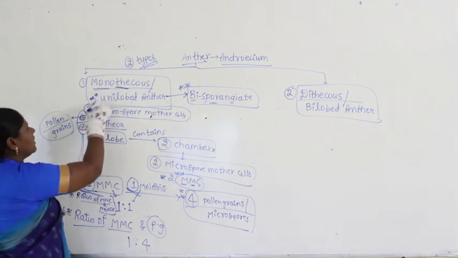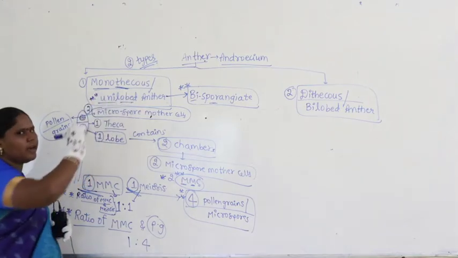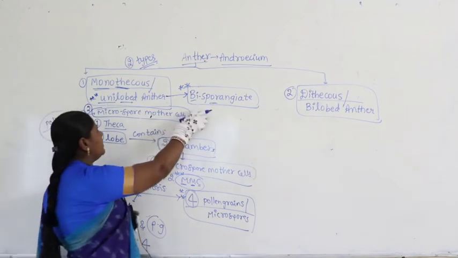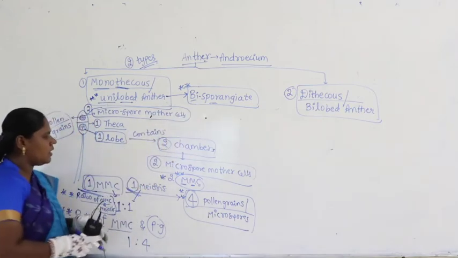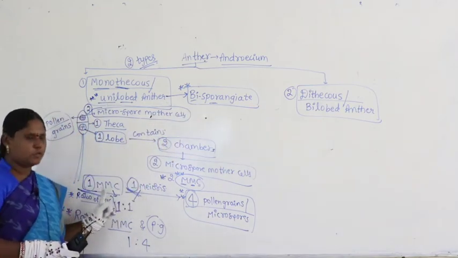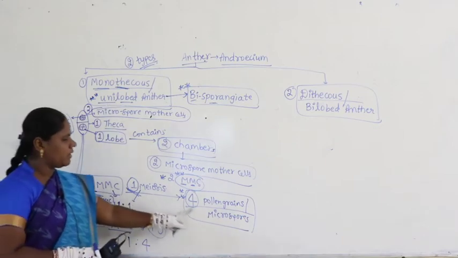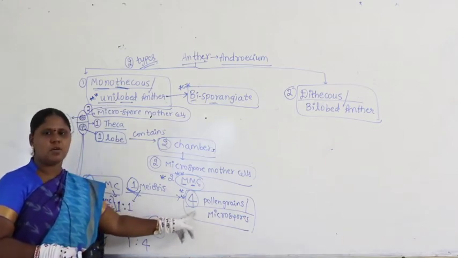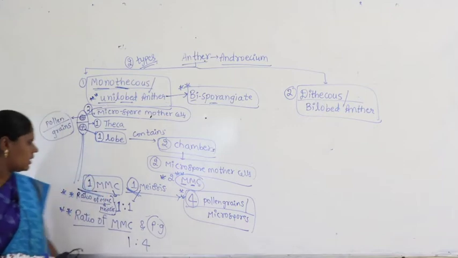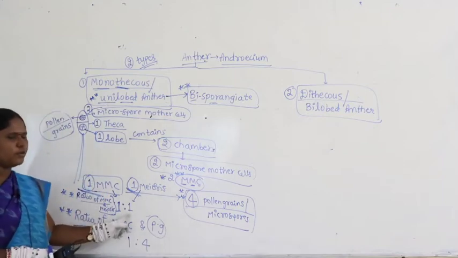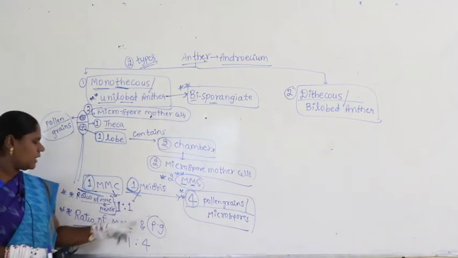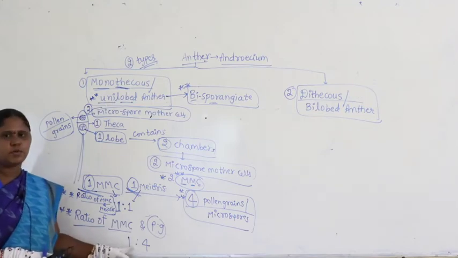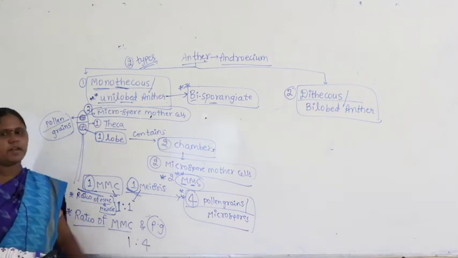Monothecous meaning one theca, unilobe means one lobe, bisporangiate means 2 microspore mother cells, 1 meiosis for 1 microspore mother cell. Altogether it produces 4 pollen grains or 4 microspores. The ratio will be 1:1 if you ask for MMC and meiosis. It will be 1:4 when you ask about MMC and pollen grain.